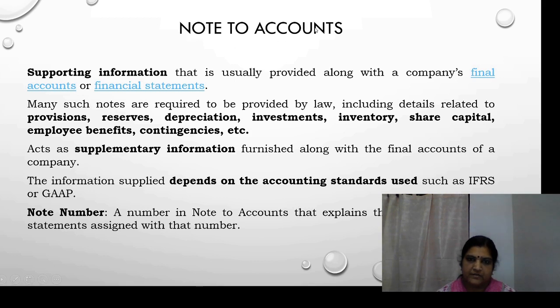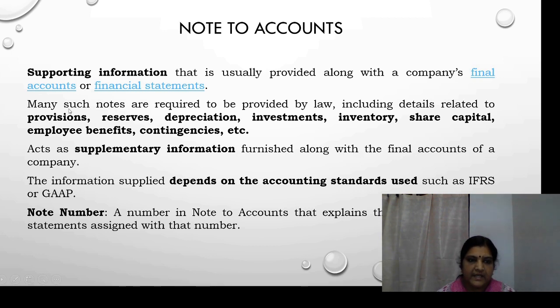That is note to accounts. What do you mean by note to accounts? Note to accounts is supporting information that is usually provided along with the company's final accounts or financial statements. This note to accounts is used both in the case of the balance sheet as well as the profit and loss account, that is the final accounts of a company. So this consists of the supporting information that is usually provided along with the company's final accounts or financial statements.